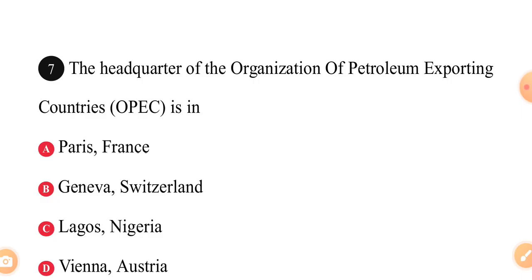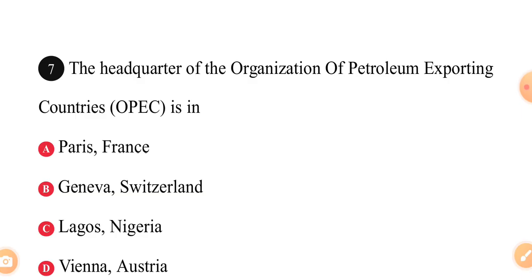The headquarters of the Organization of Petroleum Exporting Countries, OPEC, is in dash. Remember, I told you to study all those economic organizations like IMF, OPEC, ECOWAS, and all the rest. A. Paris, France.